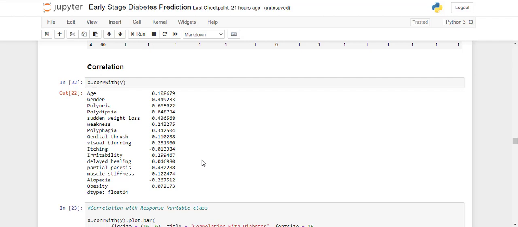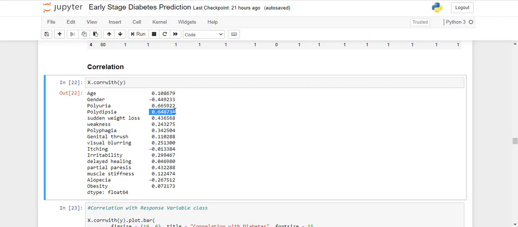Then comes our second, polydipsia, 0.648734. Next, which is quite surprising, sudden weight loss is 0.43, and another is partial paresis, 0.4322, and